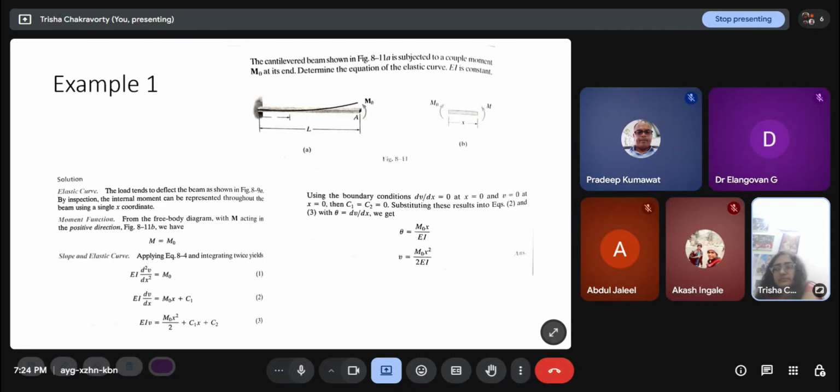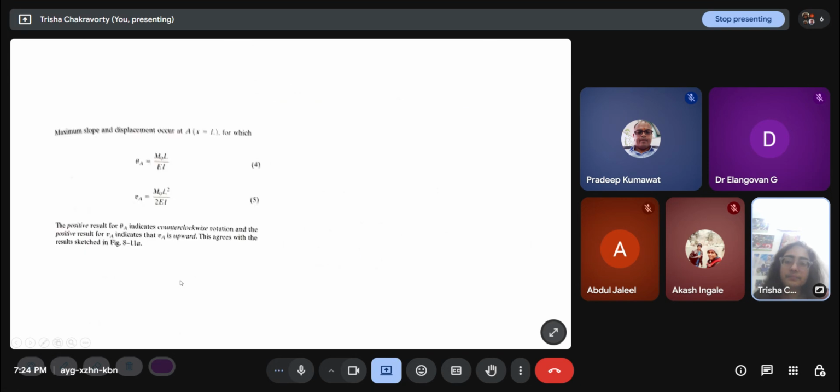Now, of course, the more complicated the beam structure is, like if it has a number of loadings, support reactions, point loads, then we have to separate these x zones just the way we did for the bending moment diagram. But so long as you have the bending moment equation in a particular zone, you can easily find out v as a function of x by double integration.